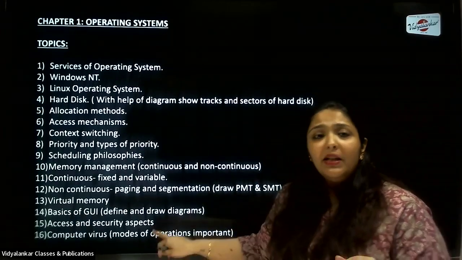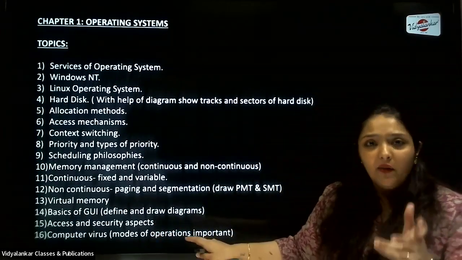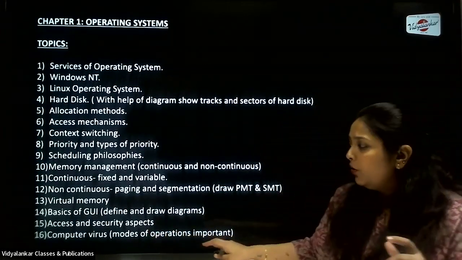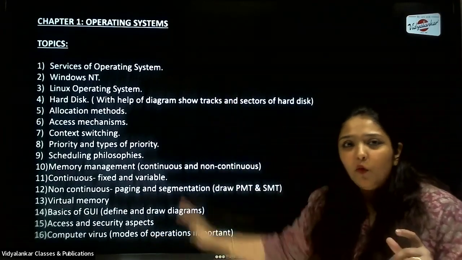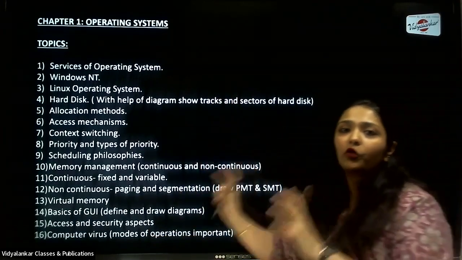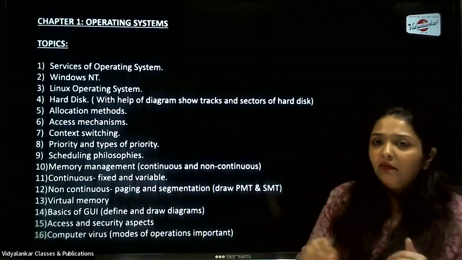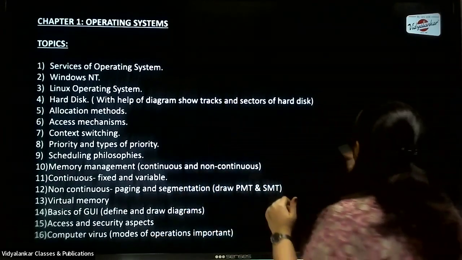In security aspects, don't forget to study about worms as well. Port scanning, denial of service. So don't forget to study about them. So this is the overall view of what topics you will have to study and how the marks distribution can be done for chapter 1. We'll see chapter 2 as well.